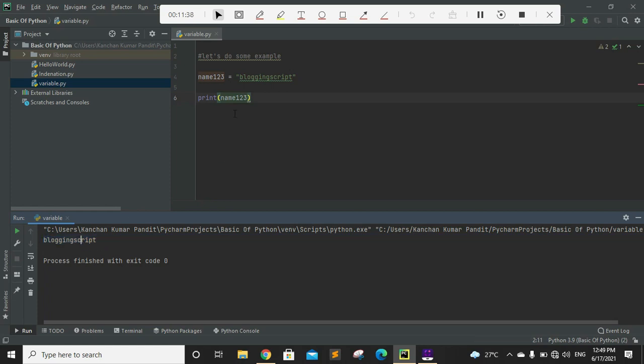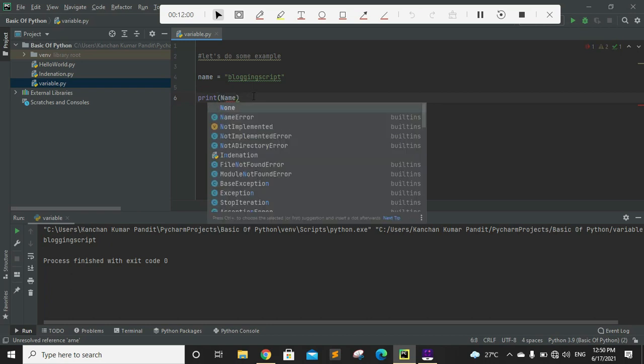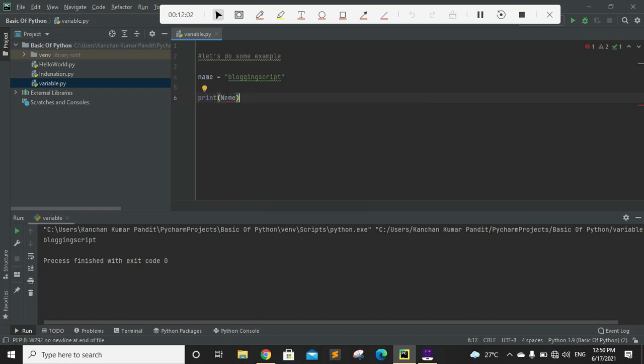Okay, and the next rule is that a variable is case sensitive, right? So let's suppose my variable name is name, written in lowercase characters, and let's try to access the variable with a different case.